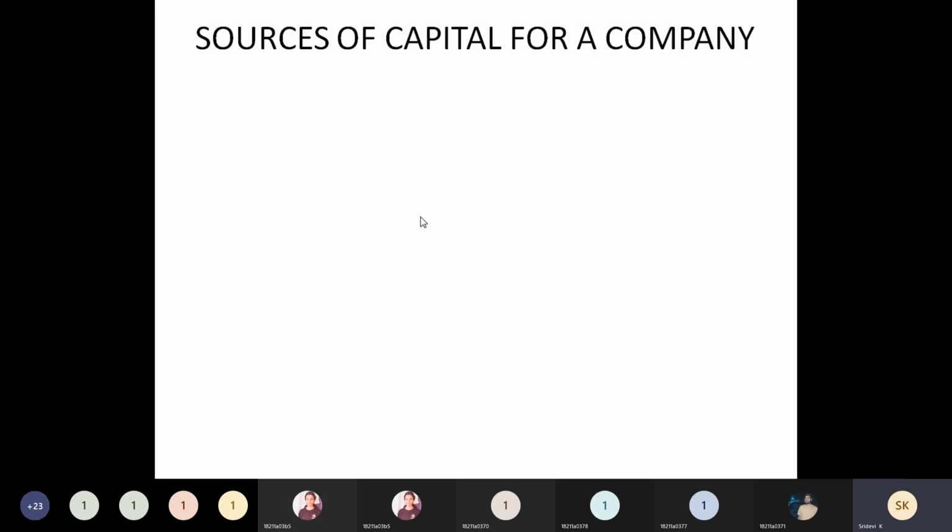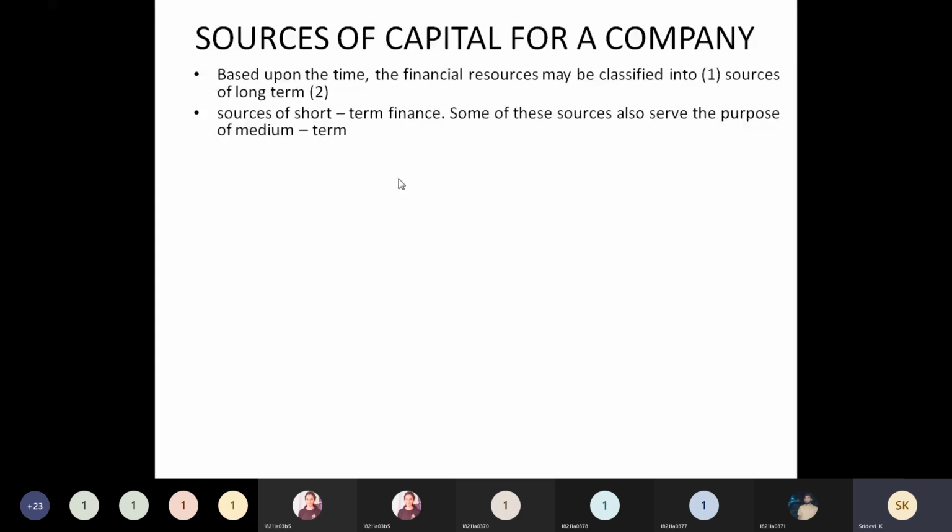If you take into consideration time period, we can divide them into long-term sources, short-term sources, medium-term sources, like that. Whether it comes under long-term, short-term or medium-term is decided by the number of years. Any period less than 1 year, 0 days to 1 year, comes under short-term finance.